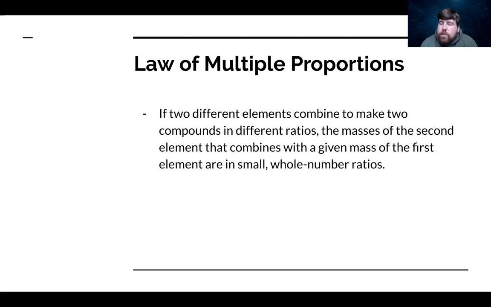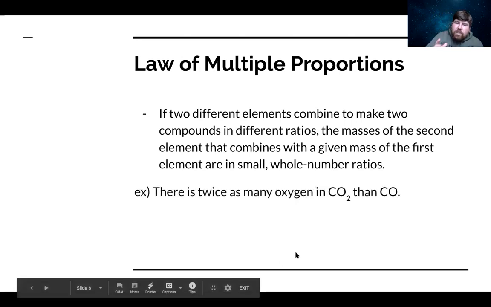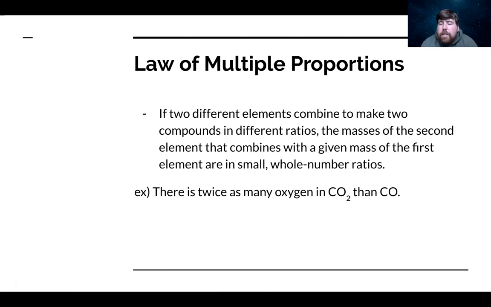Basically, it's saying this: just because you have two elements doesn't mean they need to combine the same way every single time. A good example of this would be the way that carbon and oxygen can form either carbon dioxide or carbon monoxide. The formulas for those are CO2 and CO, respectively. Essentially, in carbon dioxide, there's always going to be twice as many oxygens as there are in carbon monoxide, CO. And based on the math and proportionalities of this, you will always have a small whole number ratio between their masses. And that's what the law of multiple proportions says.